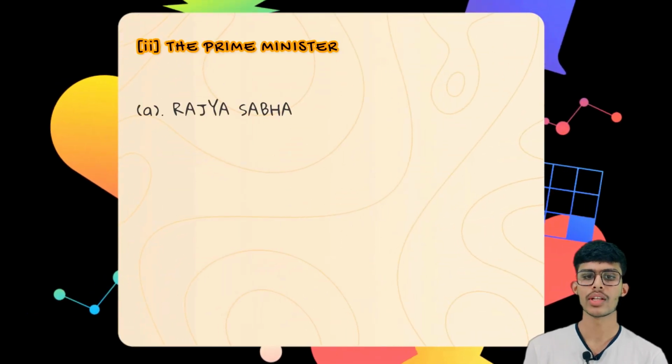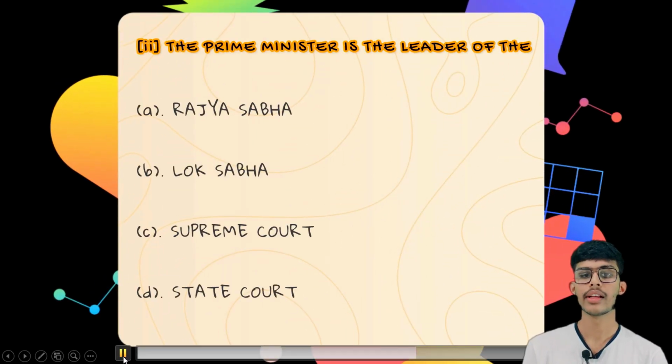So the second question is, the Prime Minister is the leader of, the first option is Rajya Sabha, the second option is Lok Sabha, the third option is Supreme Court, and the fourth option is State Court. As we know that the Prime Minister is the head of the government, which is in the Lok Sabha, so the correct option is Lok Sabha.